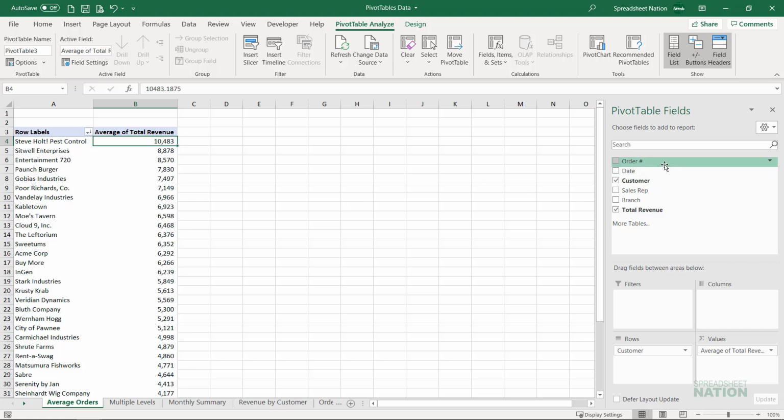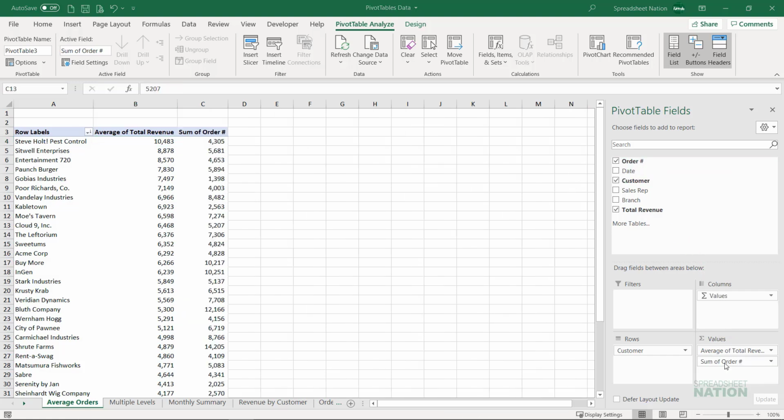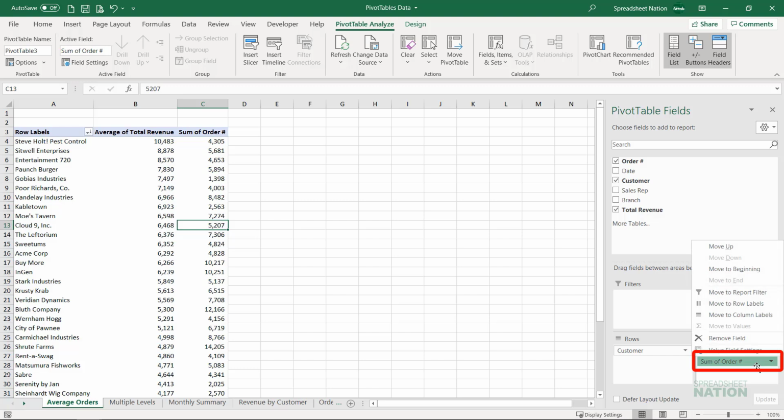Let's add another metric to this table to show the number of orders that each customer has done. If we drag the order number into the value area, Excel assumes we want to add up that field as well. We obviously need to change this. In addition to right-clicking directly on the numbers, you can come over to the values area and click down on the order field and select Value Field Settings.